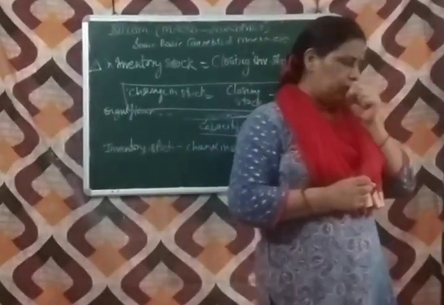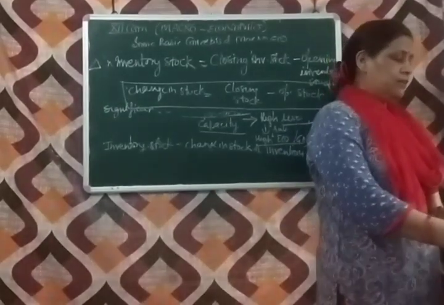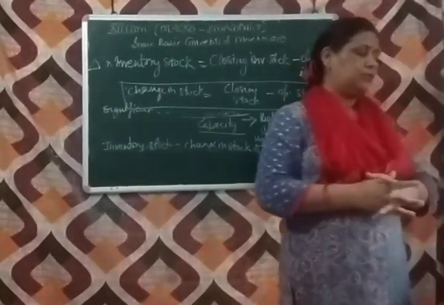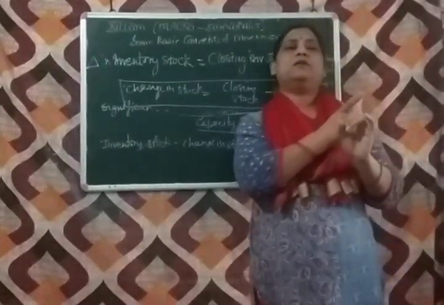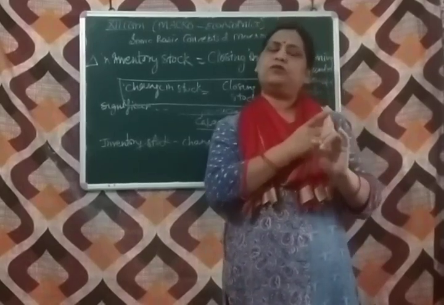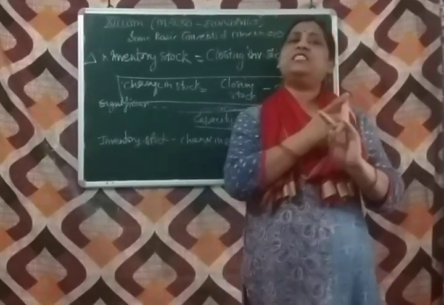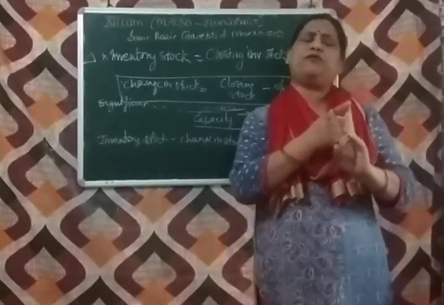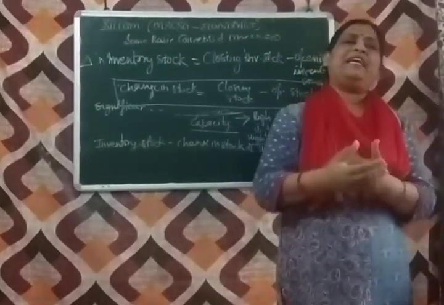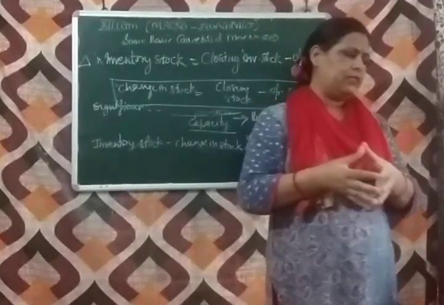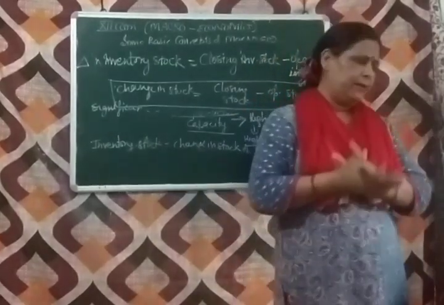Inventory stock, or change in inventory stock, shows us the production capacity of the producer. First of all, the stock of raw material helps to get a regular supply of raw material to the producers. Second, it protects the producers from the uncertainty of the market, especially in the market price of raw material. And third, it helps the producer to maintain a regular supply of finished goods in the market, or to cope with the increasing demand of his product in the market.